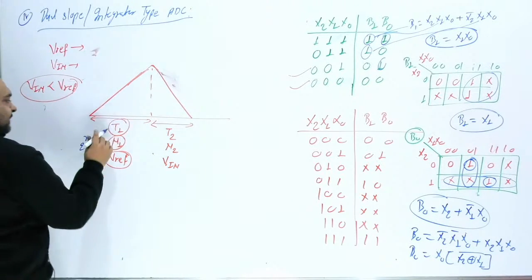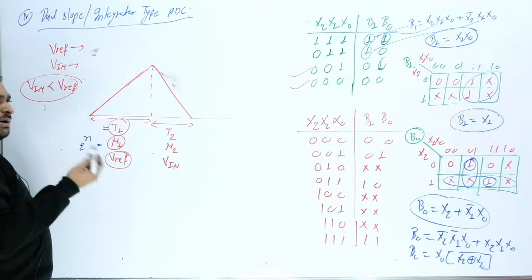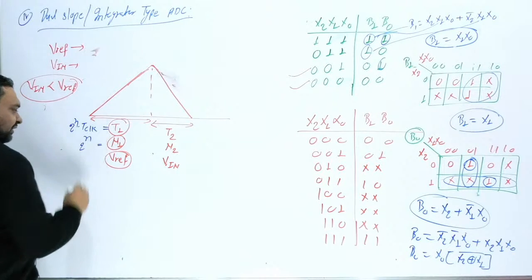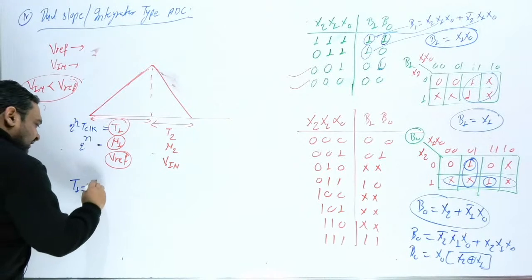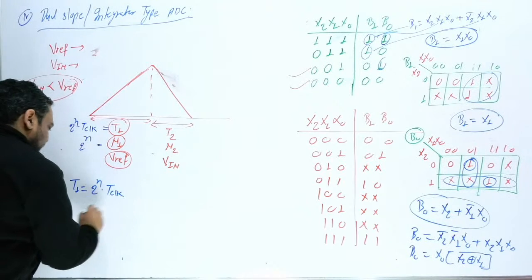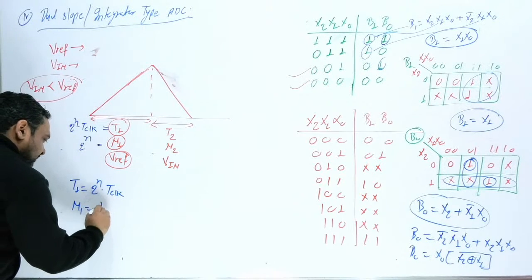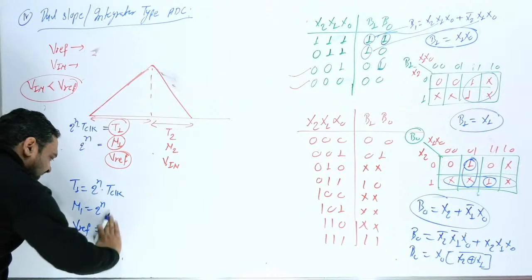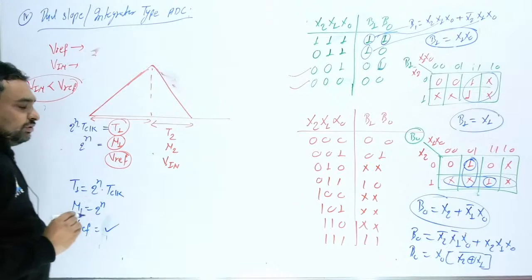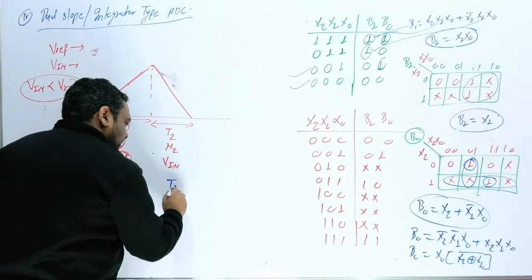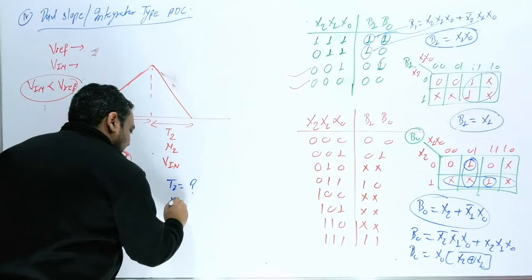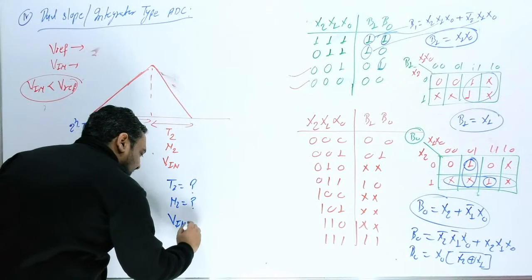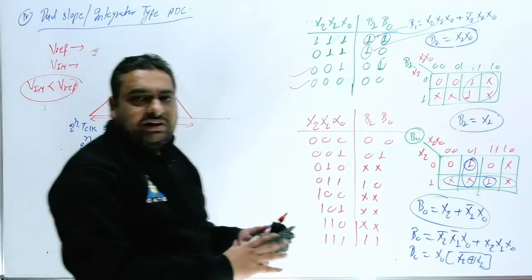So what will this time be? For T1, can I write 2 raised to power n clocks are required, so 2 raised to power n into T clock? So T1 is equal to 2 raised to power n into T clock, N1 is equal to 2 raised to power n, and V reference the examiner will provide you. Suppose we know V reference. What will T2 be? We have to calculate T2. What is N2? We have to calculate N2. V in will be provided by the examiner.